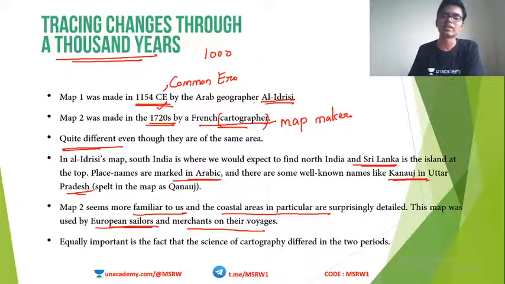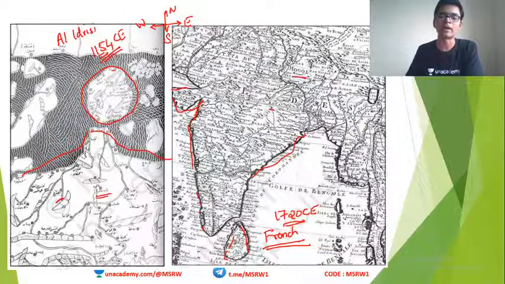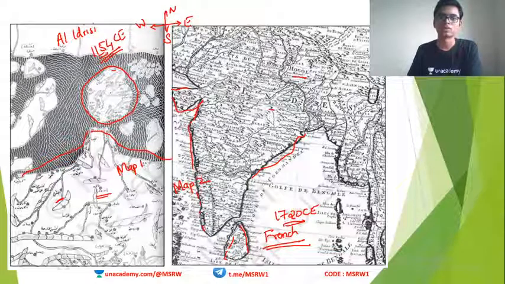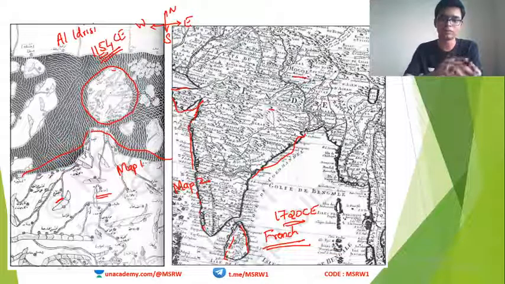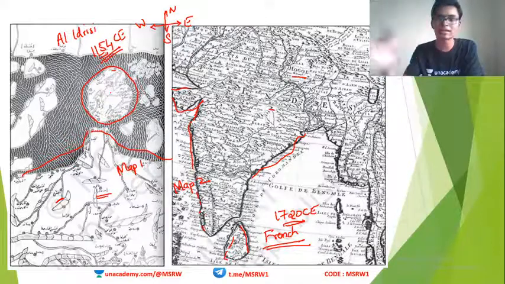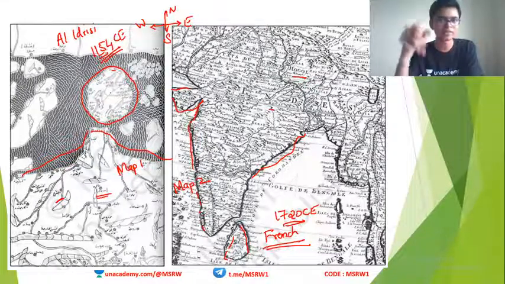That is why within a very small period of 600 years we moved from map 1 to map 2. Remember, there is no satellite, nothing high-tech. This is still 1720, so technology is still very low.